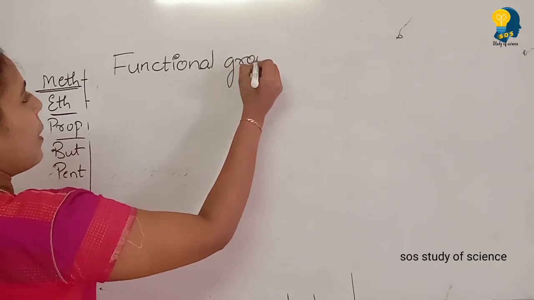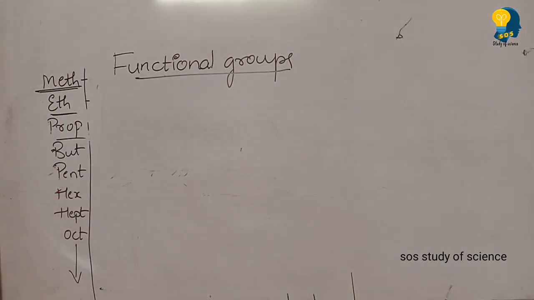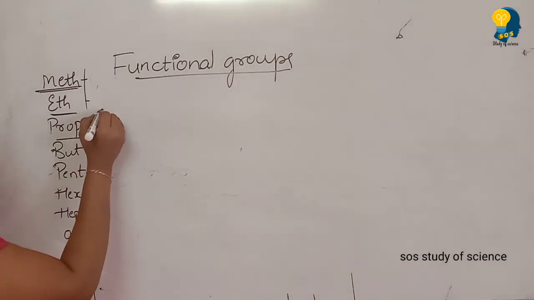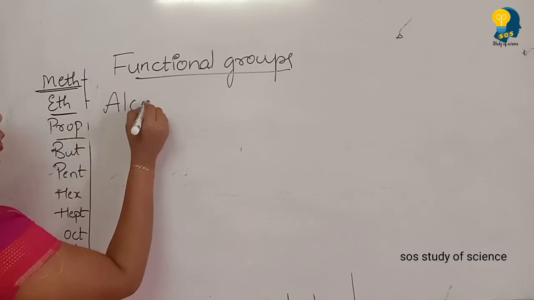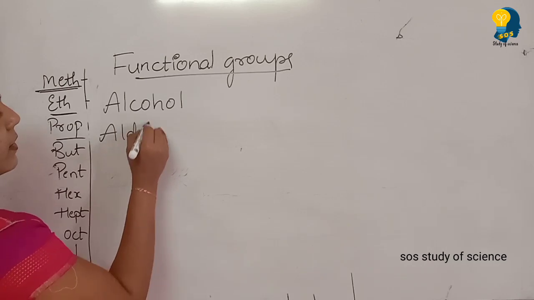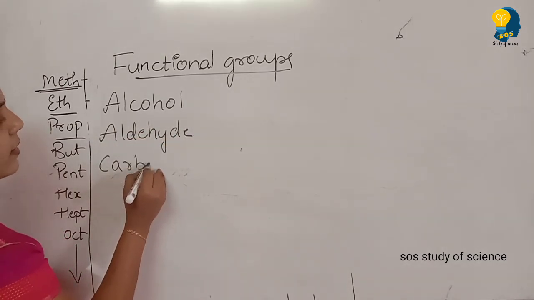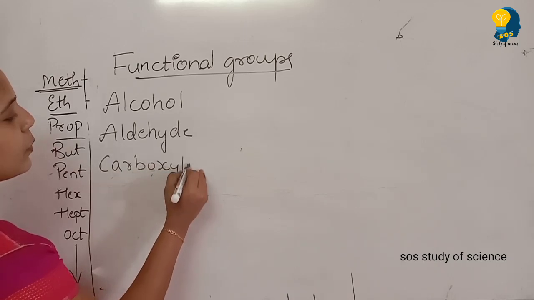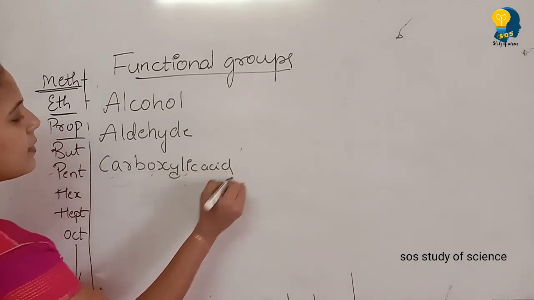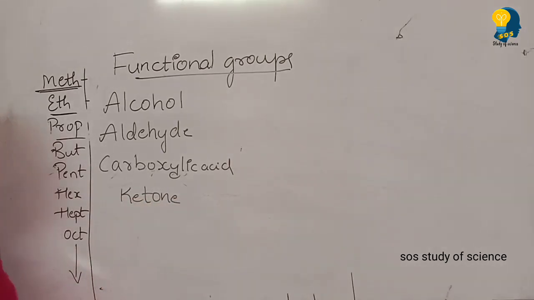When I talk about the functional groups, you need to first learn about the first functional group, that is alcohol. Alcohol is the first functional group. Then aldehyde is the second functional group. Carboxylic acid is the third functional group, and the ketone. So these are the four important functional groups.